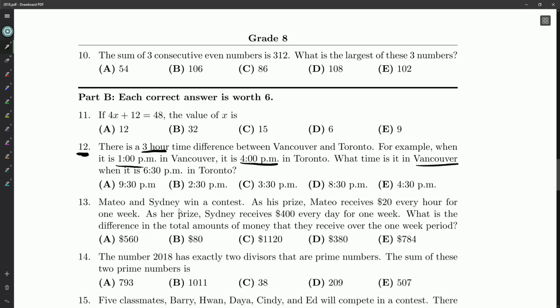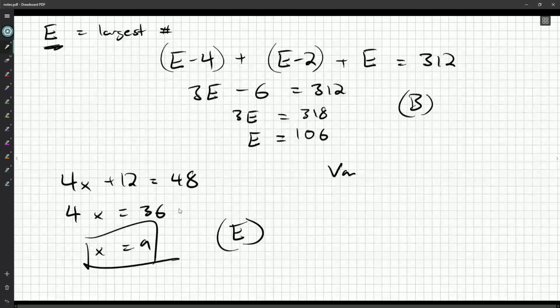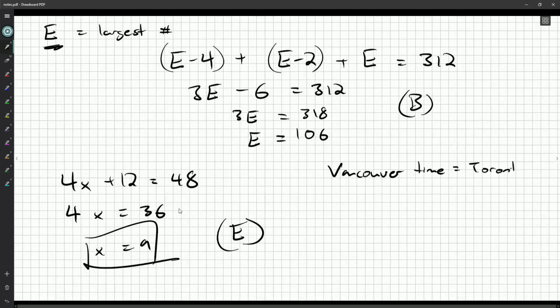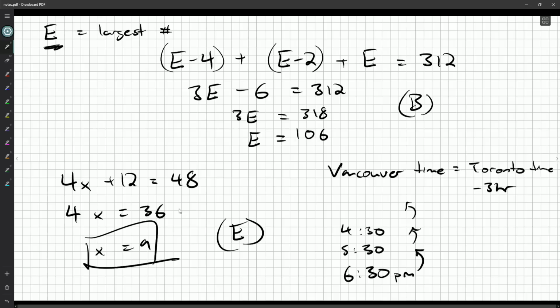What time is it in Vancouver when it is 6:30 p.m. in Toronto? Okay, well, we might say Vancouver time is Toronto time minus 3 hours. So what would I do? I'd say, well, it's 6:30 p.m. in Toronto, and I'd go back 1 hour to 5:30. Another hour to 4:30, and a final hour to 3:30 p.m.